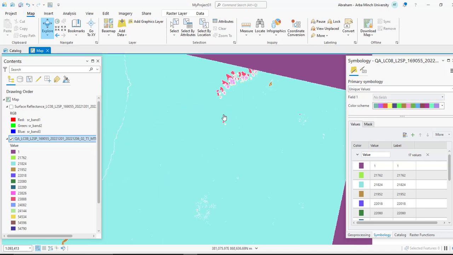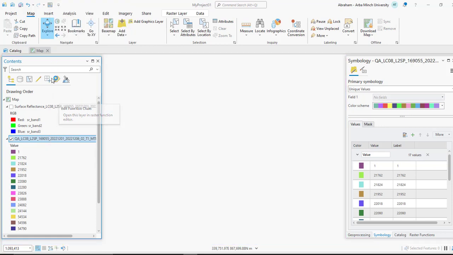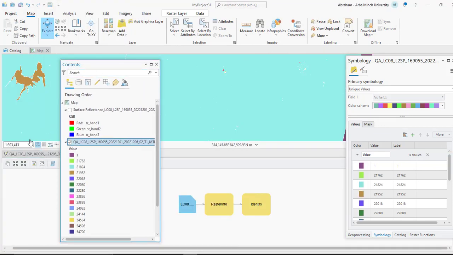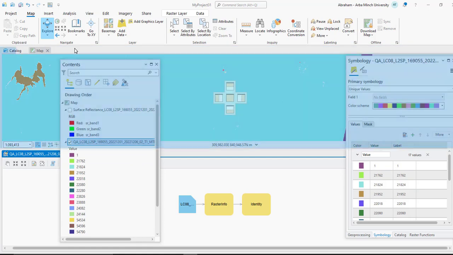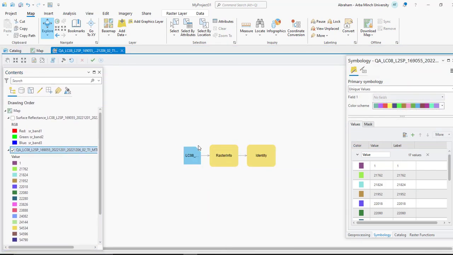Next, we are going to use a raster function. Right click on the QA band or quality assurance band and open edit function chain. Okay, and search for raster functions. I have already opened it here.